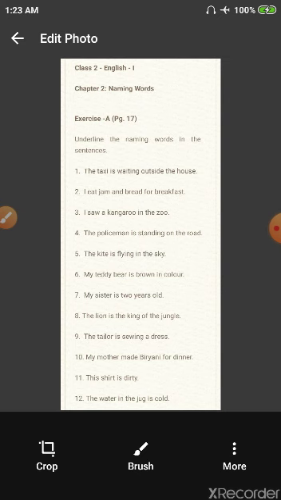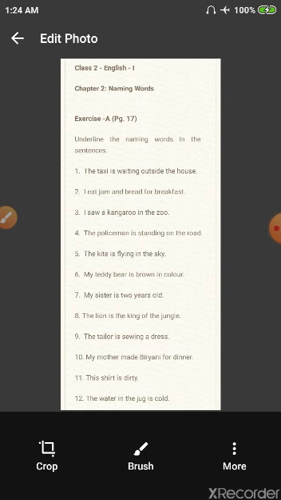Question 4. The policeman is standing on the road. Here, when we ask this question with each word, we get answers as yes for the word policeman because it's a name of a person, and road because it's a name of a place. So the words policeman and road are naming words.